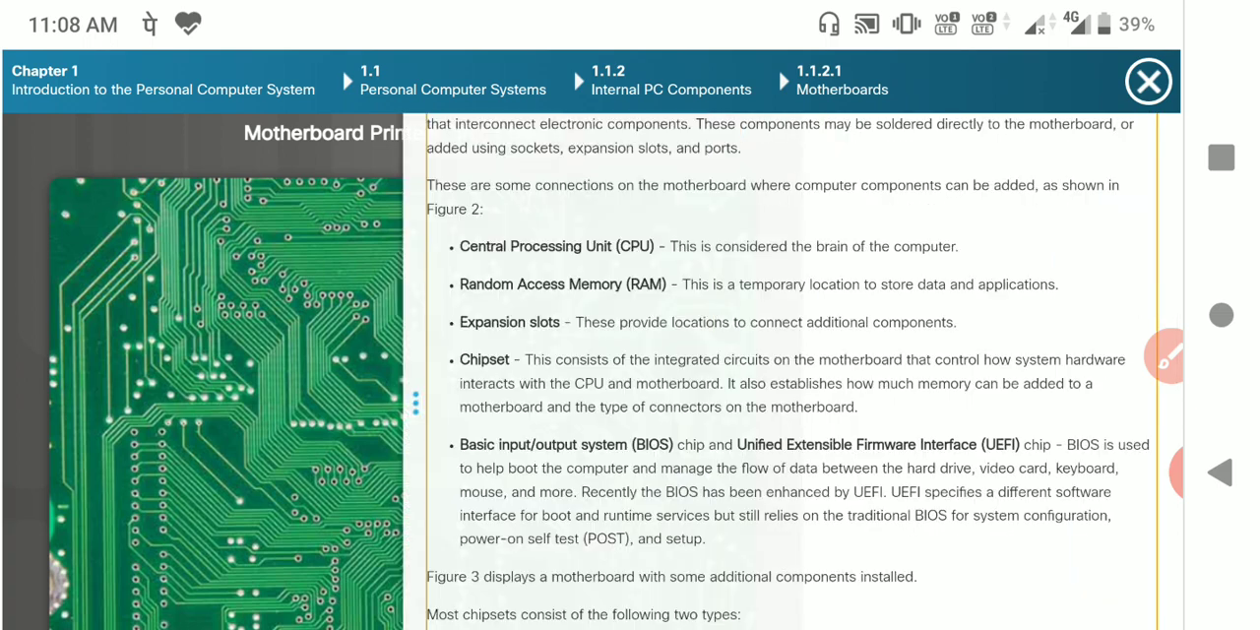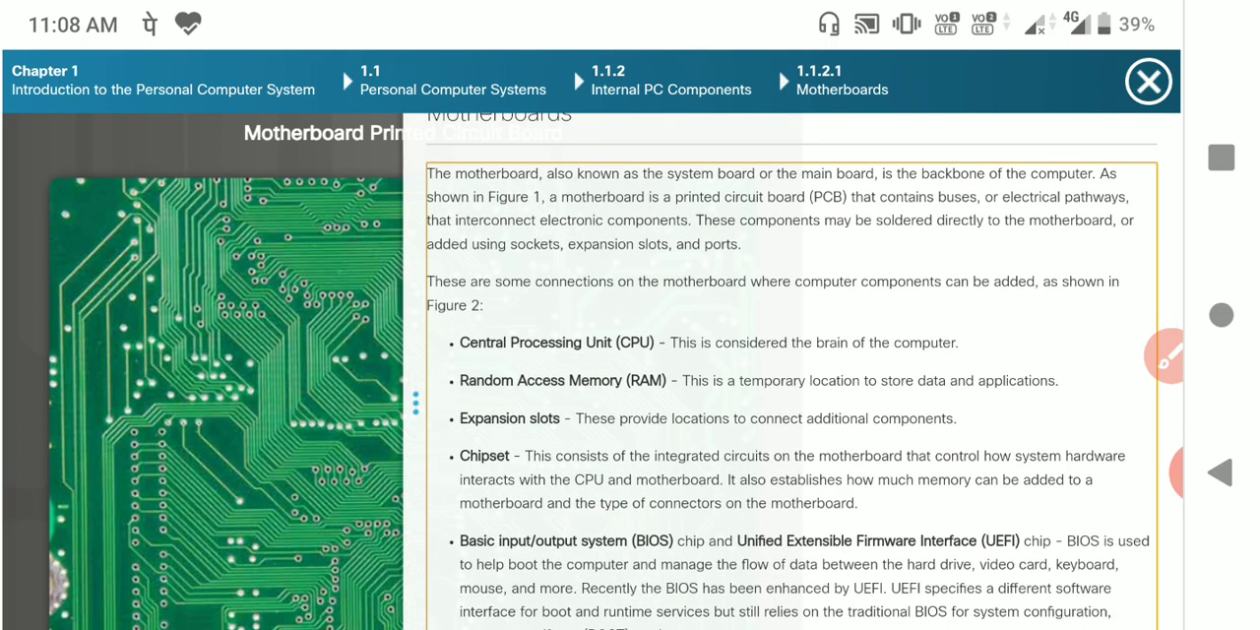In this motherboard we have different types of components present. The first is the central processing unit. This is considered the brain of the computer. The CPU, central processing unit, is also called the brain of the computer. The second one is random access memory, RAM. This is a temporary location to store data and applications. Random access memory is used for temporary purposes only.